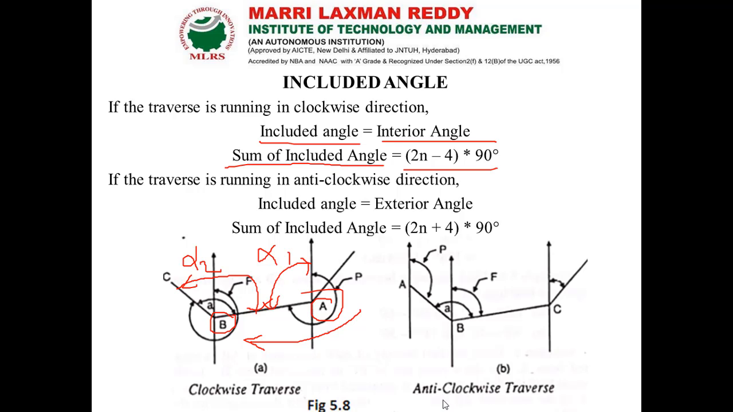In the second case, anti-clockwise traverse, points A, B, C should be like this in this direction. So it is in anti-clockwise direction, so our included angle should be equal to the exterior angle. So this is our exterior angle. So our formula has changed into: the sum of included angles should be equal to 2n plus 4 into 90 degrees. So this is how we are going to check with our included angle.